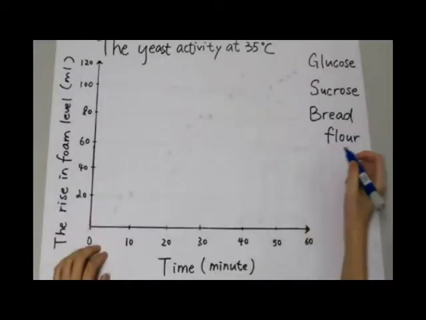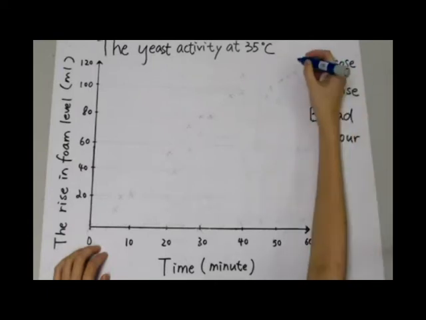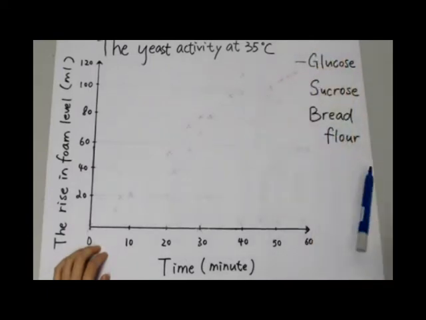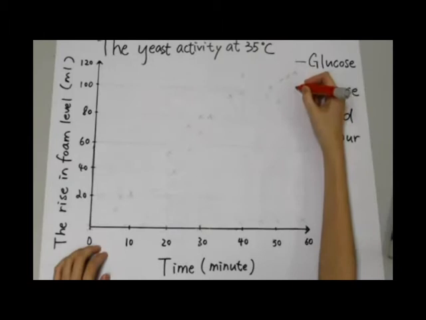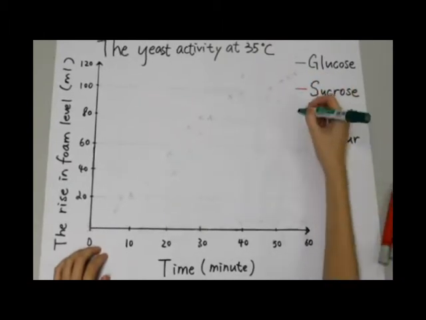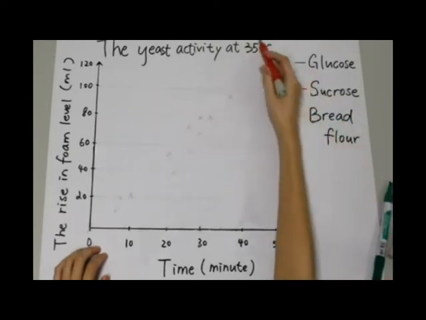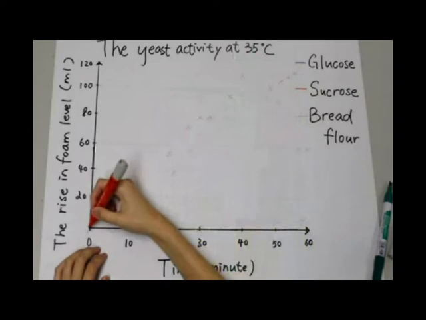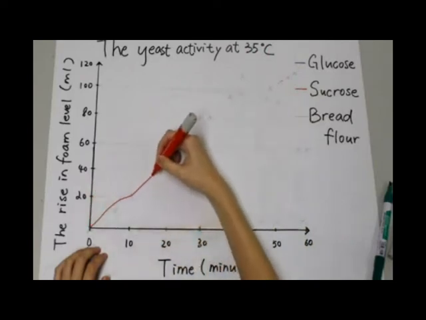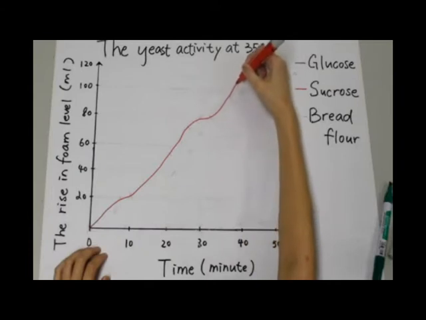Let's investigate how different food sources affect the respiration of yeast. From the collected data, we found that yeast loves sucrose the most, then glucose, and finally bread flour. Let's take 35 degrees Celsius as an example. For the cylinder with sucrose, the foam rose to the highest level, which was more than 100 ml.